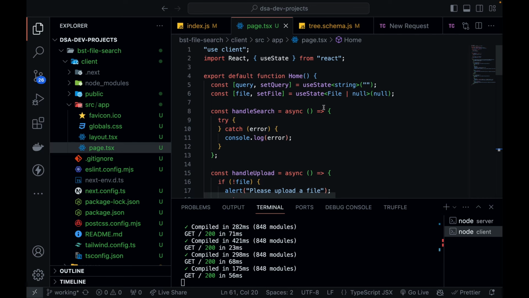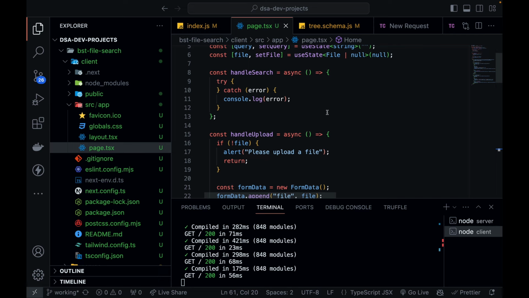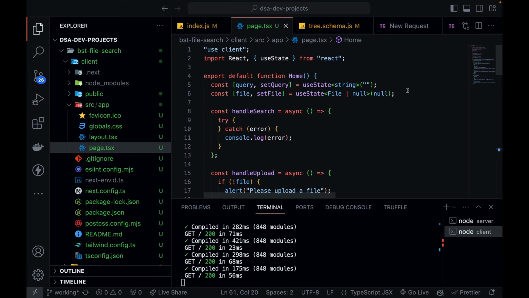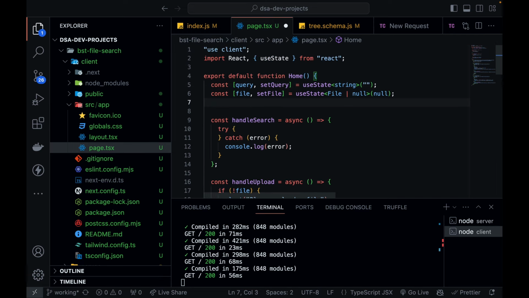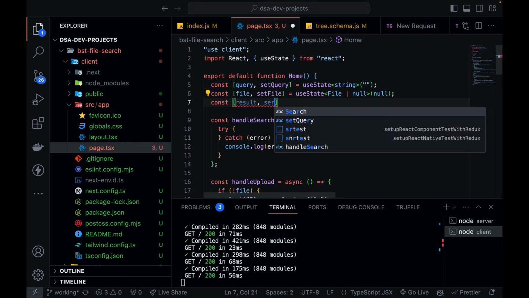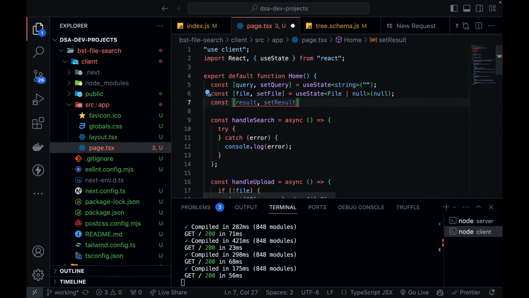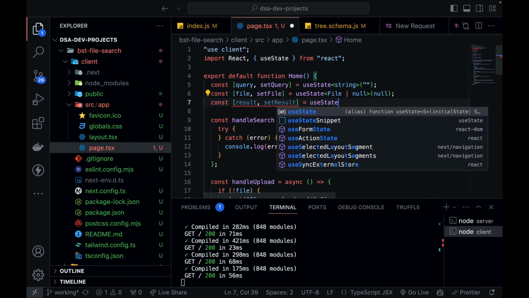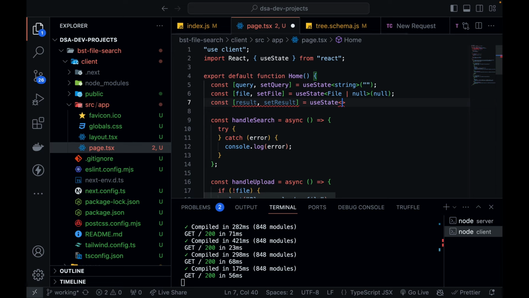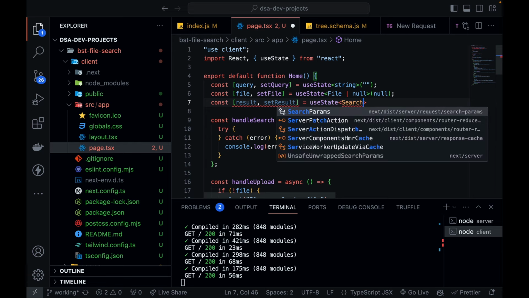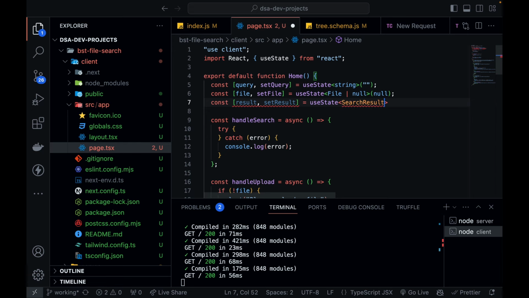Okay. So before that, I'm also going to define some more variables over here. So query is defined, file is defined. Let's define the result, because I'm going to get some result from my API when I hit it. So set result is my hook, and it will be search result. So this is an interface or a type that I'm going to define right now, and search result can be null also, and by default it will be null only.